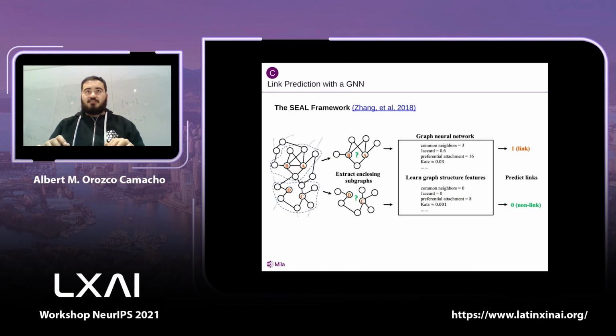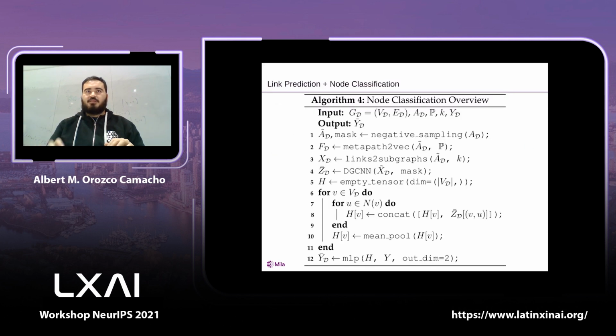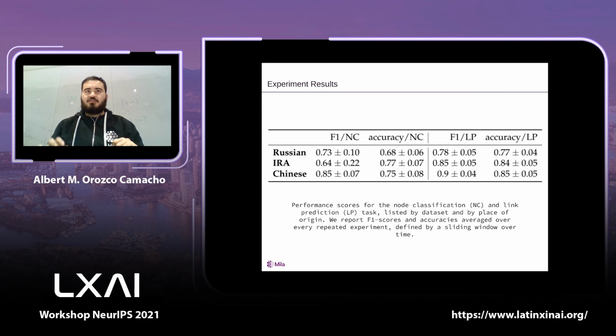Finally, we choose the SEAL framework, that is a graph neural network architecture with node labeling, to perform our experiments on link prediction. Our unified pipeline is summarized in this algorithm, where basically our learned link embeddings provide crucial information that is unified by a pooling operation to perform a final classification.